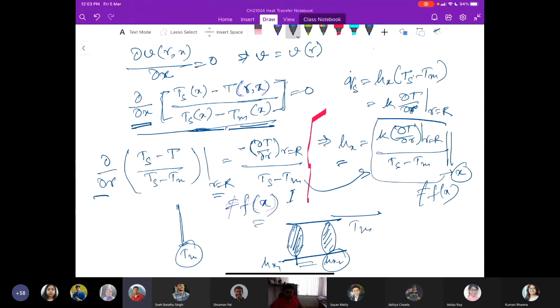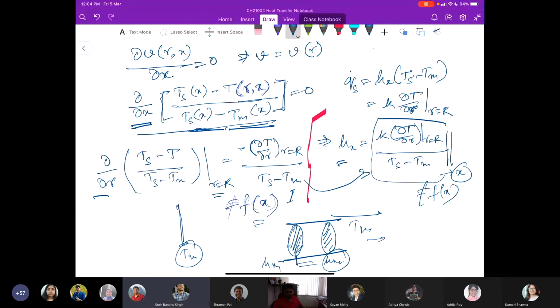It doesn't vary along X. So the local and the average are both the same then. So the temperature profile in the thermally fully developed region can change, but not the velocity profile.